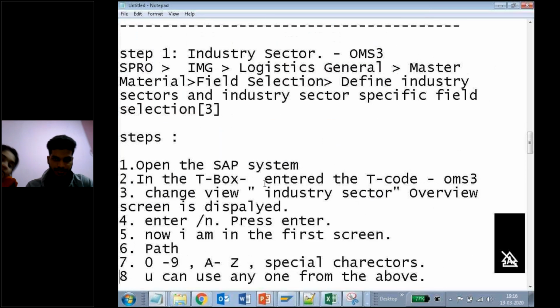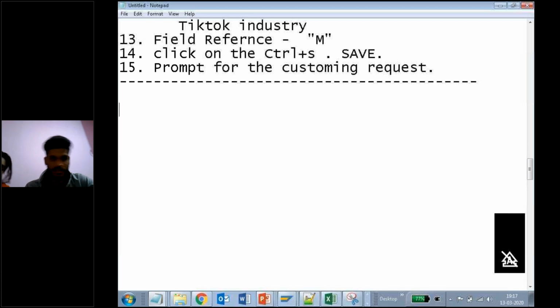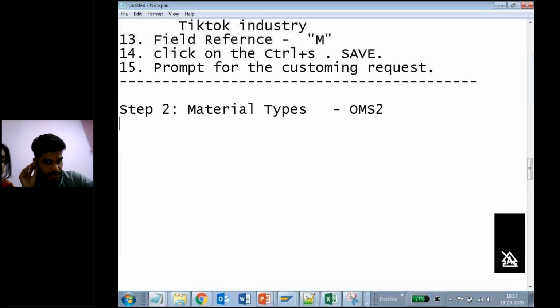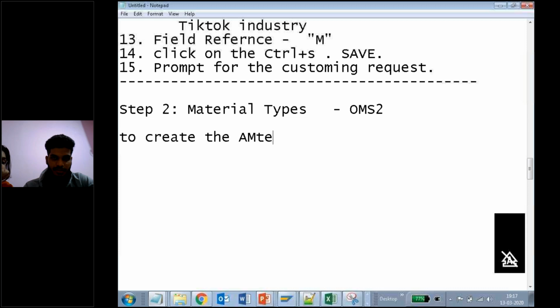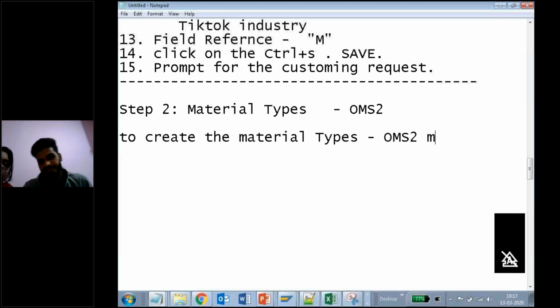The same way I can do it by the path and I can also do it by the T code. Yes or no? What is my T code for material types? OMS2 is the T code to create the material types. OMS2 is not my T code; it is a SAP given standard T code. OMS2 is the SAP given T code. Clear? Now, we also have the path.